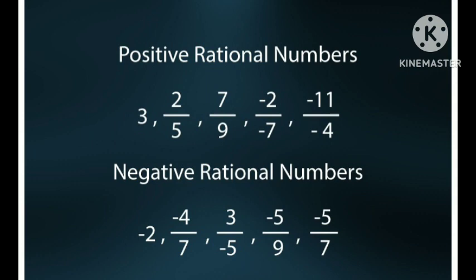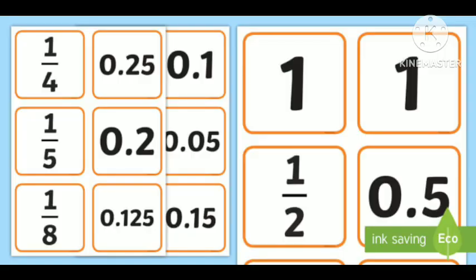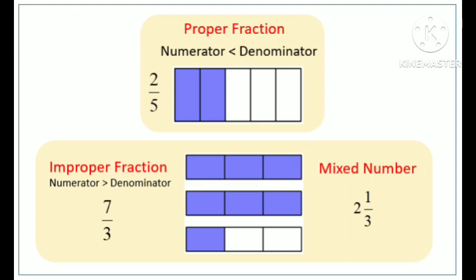Now you may also ask, if a number is in decimal form, can you still call it rational? And the answer is yes. Because you can express it in a by b or p by q or any variable basically in fraction form. Example, 2.0 or 2 decimal 0, whatever you call it, can be expressed as 2 by 10 or 1 by 5 in its simplest form. Same goes for improper, proper, and even mixed fractions.